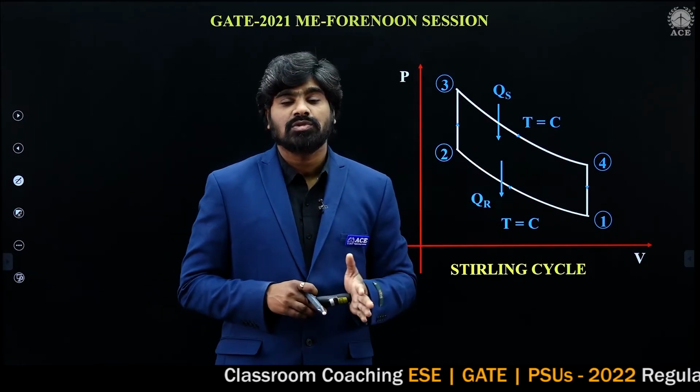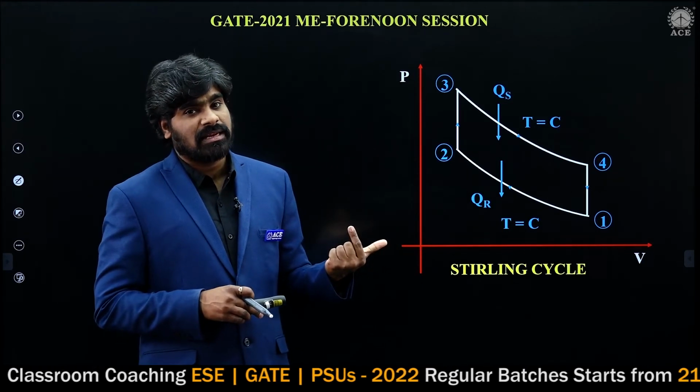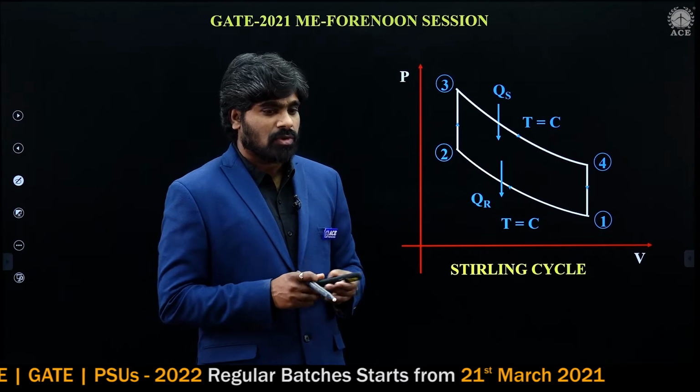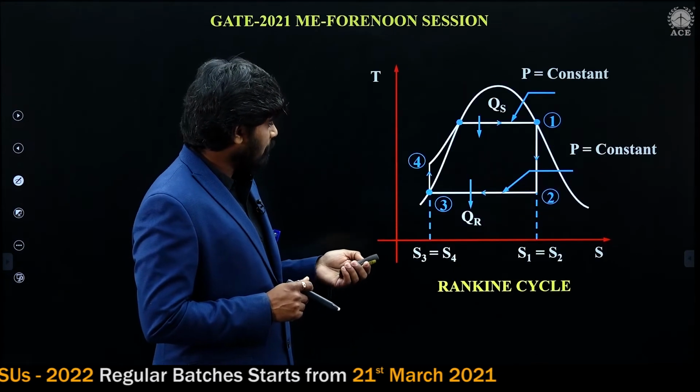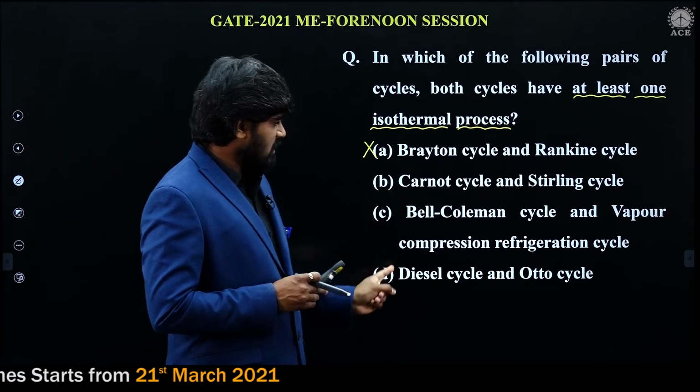In Stirling cycle also, there is a constant temperature process. In the Carnot cycle there is constant temperature, and in the Stirling cycle also there is constant temperature. So it must be option B. Option B must be correct. Let us check C and D also.